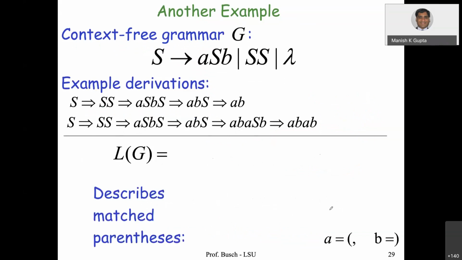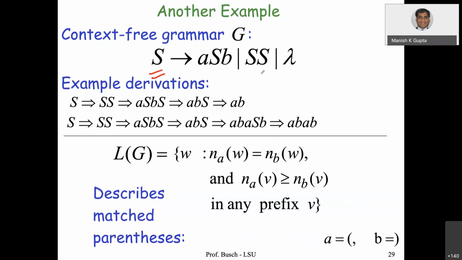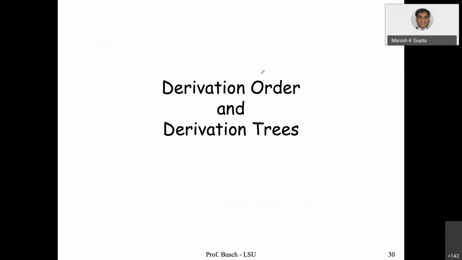Similarly, there is another example of context-free grammar. You can see that in all these production rules, on the left-hand side there is only a single variable, and the right-hand side is a combination of terminals and variables. If this happens, then we say that it is a context-free grammar. This is another example, of matched parentheses. I'm skipping it.